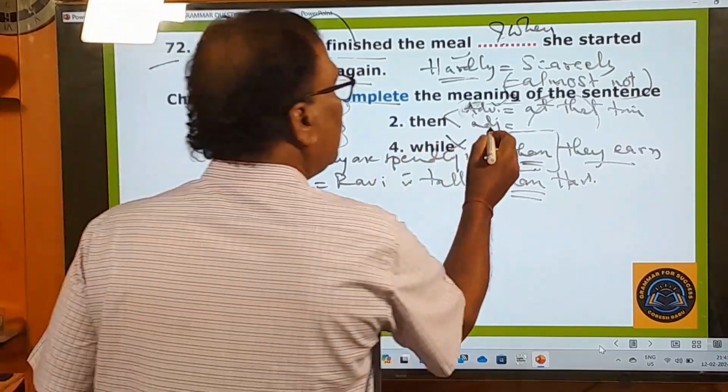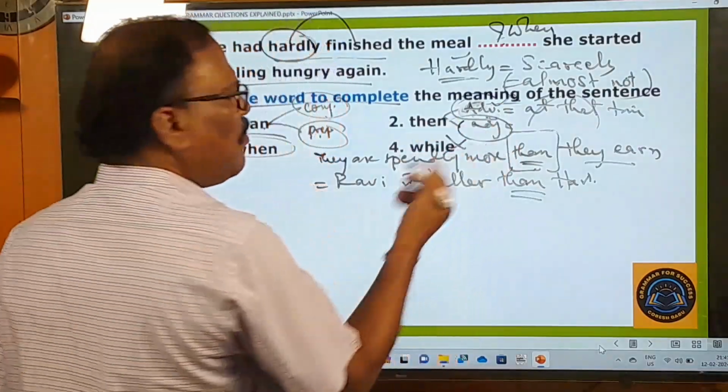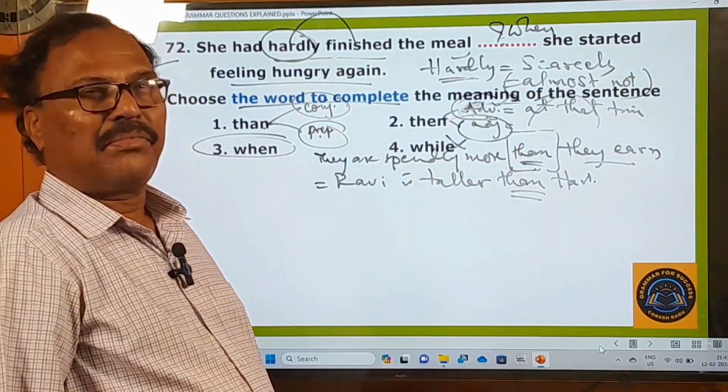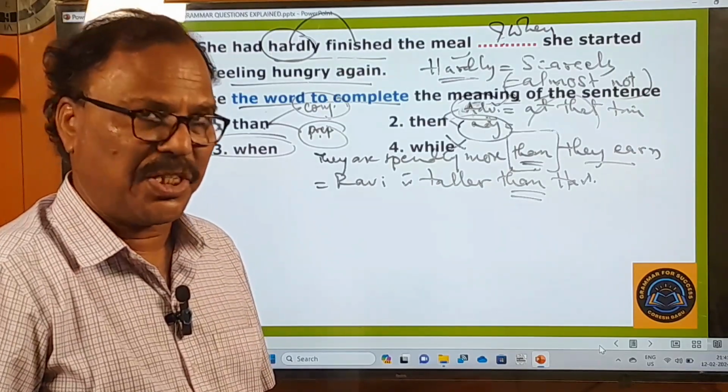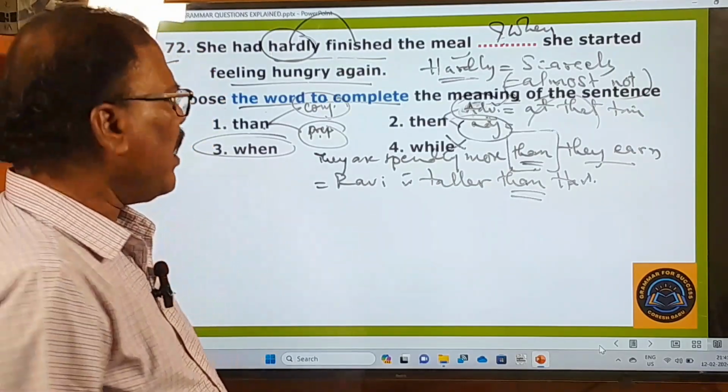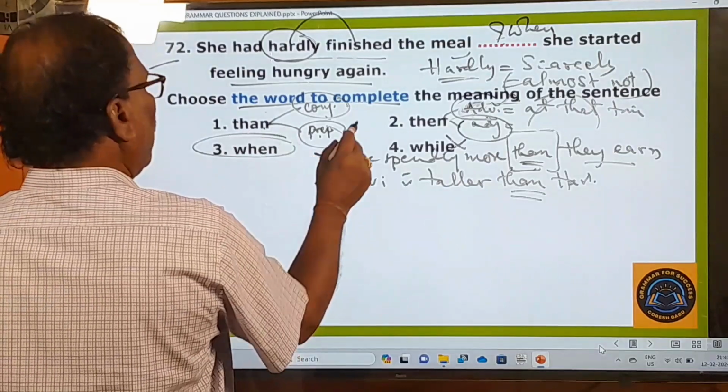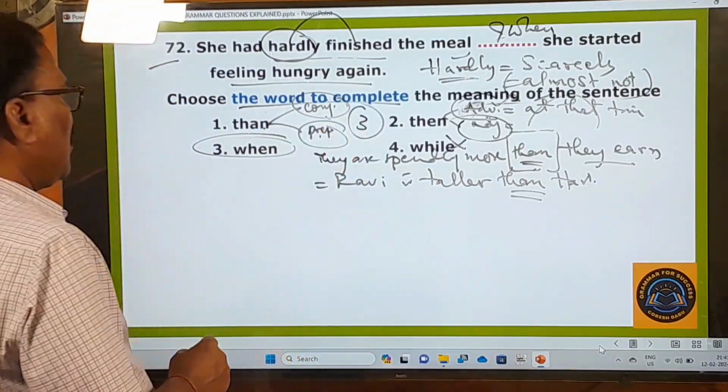The "then" means what? It's an adjective. So "while" means what? It's a conjunction. Don't make a noise while I am teaching. While. Okay. In this way, these three are wrong. Only the third one is the right one. Now you go to the next question.